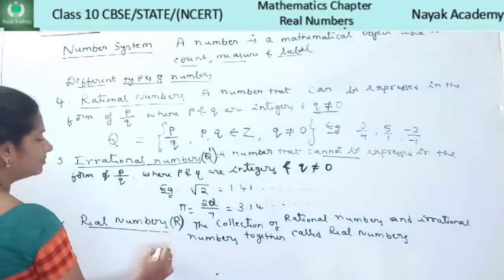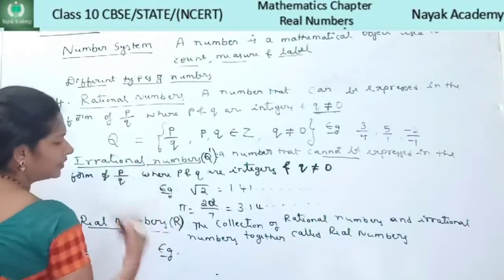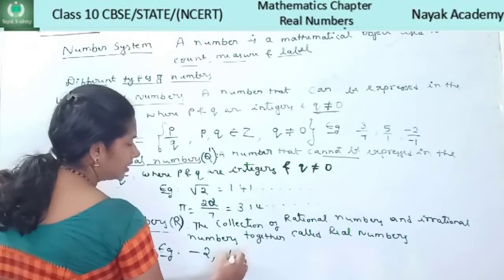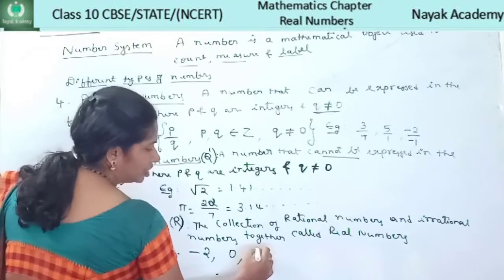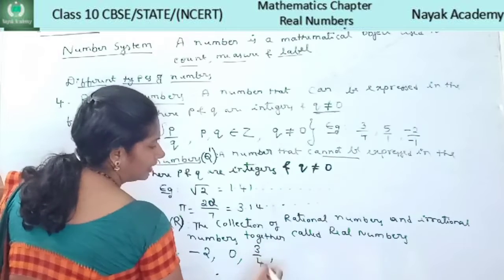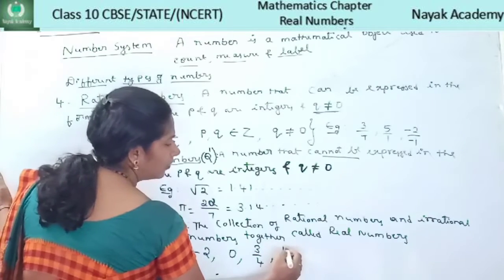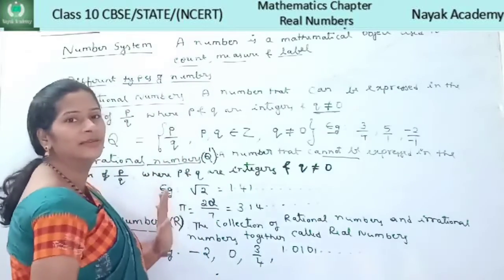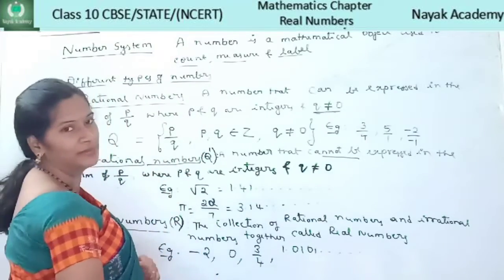Example for real numbers. Let me give an example. One integer: -2, 0; rational number: 3/4; and one irrational number I'll give you, that is 1.0101 and so on. So these are the examples for real numbers.